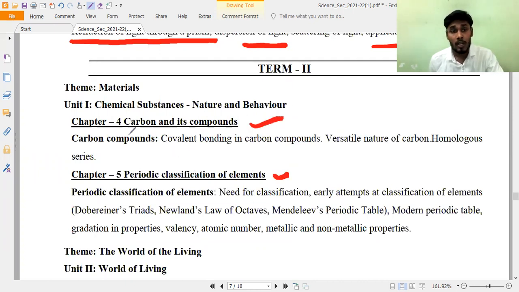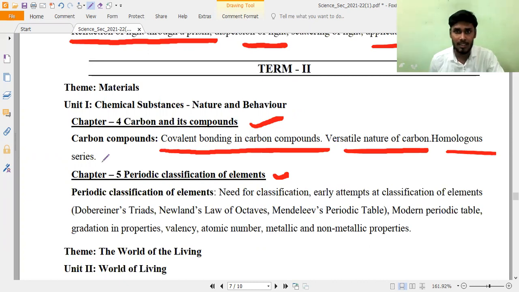Here also, in carbon and its compounds, some deletion is there. You may observe that so many concepts have been deleted from carbon and its compounds. They have kept only covalent bonding in carbon compounds, the versatile nature of carbon, like catenation and so on, and next, the homologous series only. Like last year also, after this, the properties and everything else have been deleted.